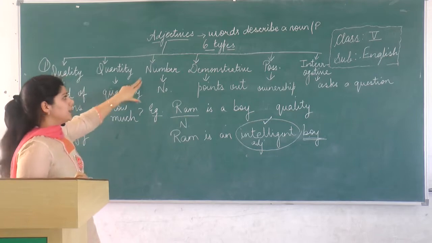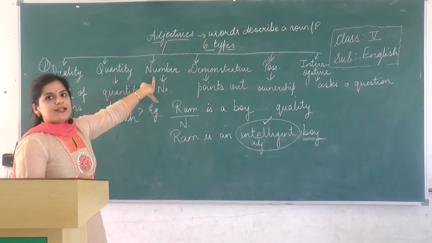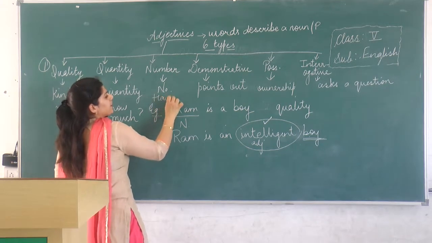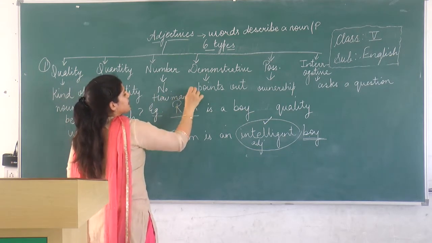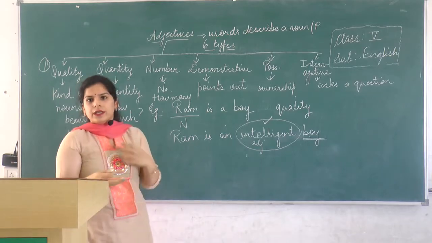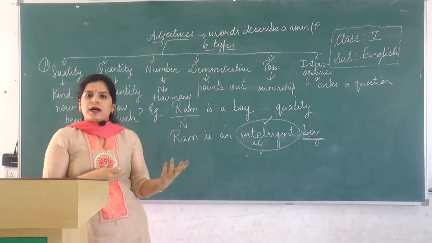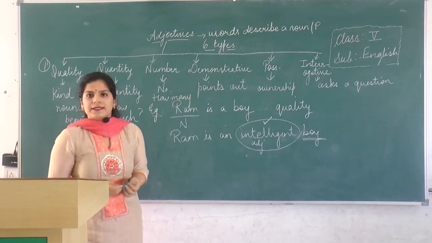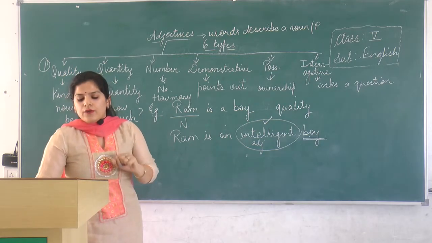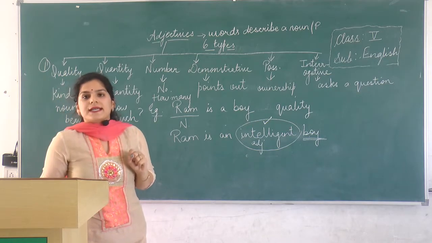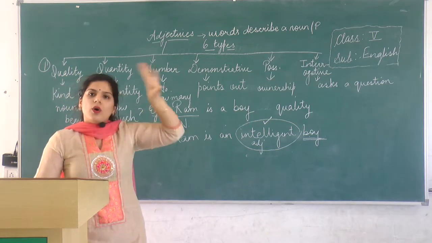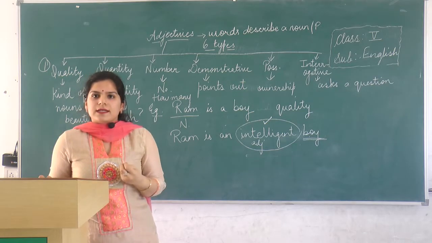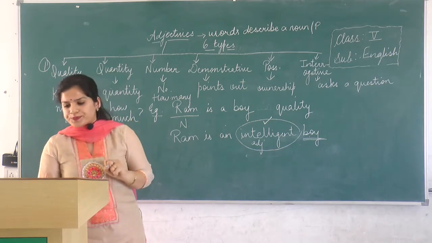Moving on to the third, that is number. Adjective of number tells us how many. How many as in 1, 2, 3 or 2 weeks, 3 months. So here we have the adjective in the form of numbers, that is adjective of number. We can say all the students were present at the event, which means all. Or 2 students were present yesterday, so we have the number as 2.